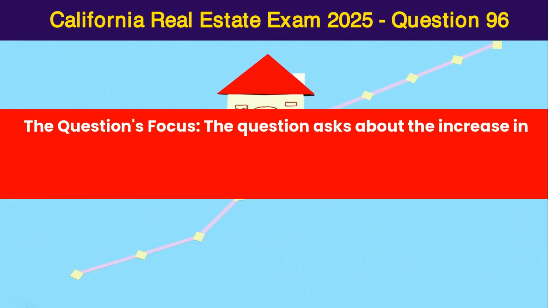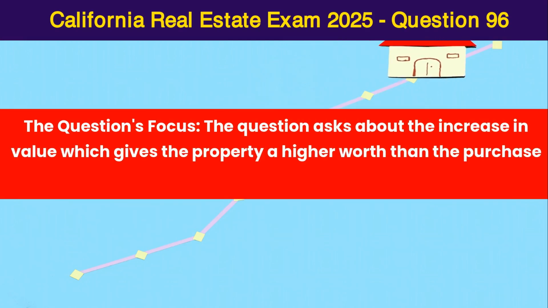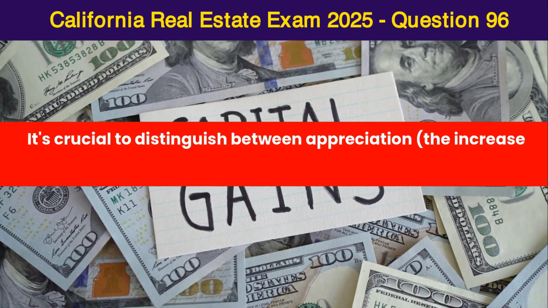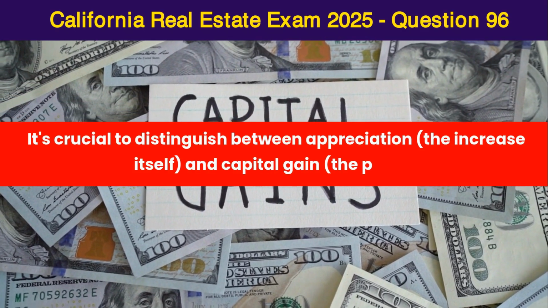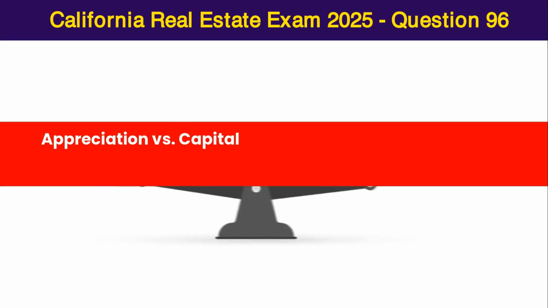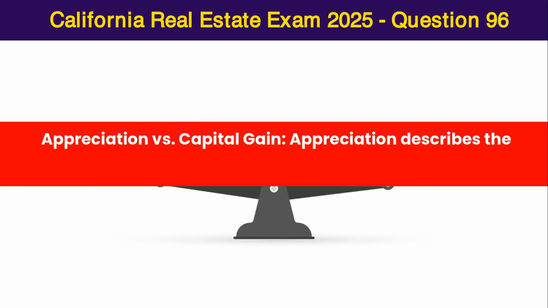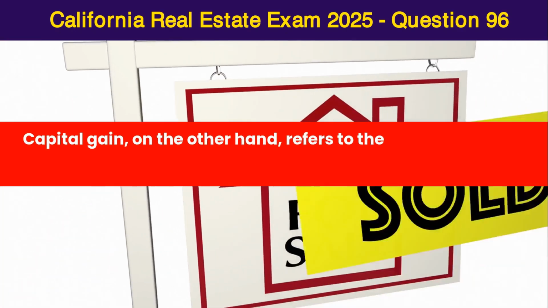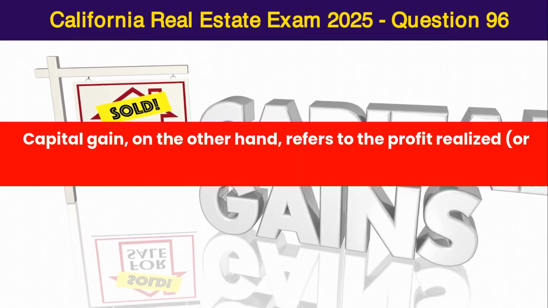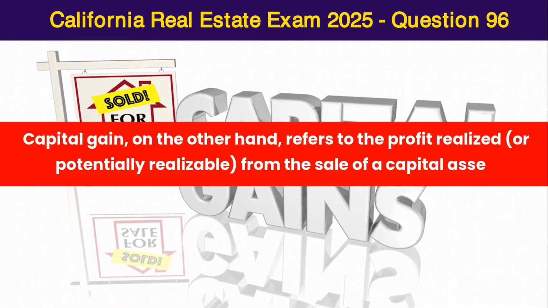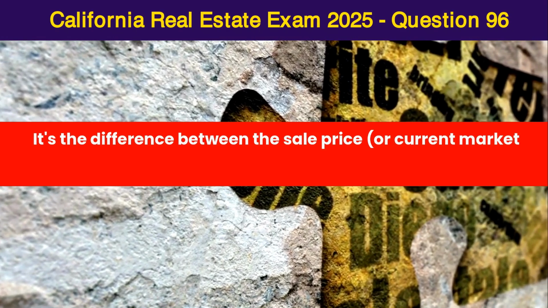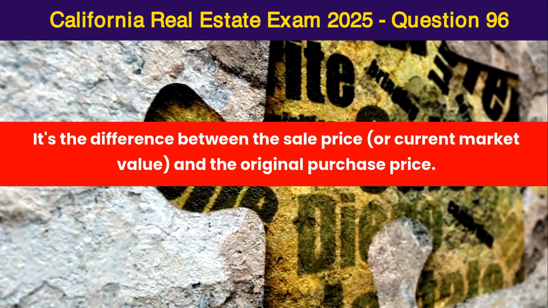The question asks about the increase in value which gives the property a higher worth than the purchase price. It's crucial to distinguish between appreciation, the increase itself, and capital gain, the profit. Appreciation versus capital gain. Appreciation describes the process of increasing in value. A property appreciates over time. Capital gain, on the other hand, refers to the profit realized, or potentially realizable, from the sale of a capital asset. It's the difference between the sale price, or current market value, and the original purchase price.